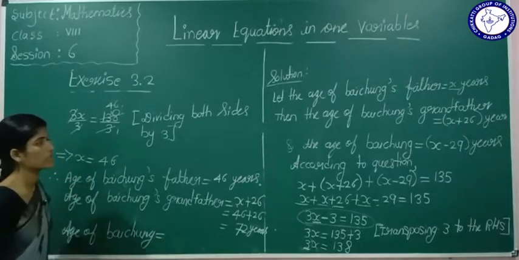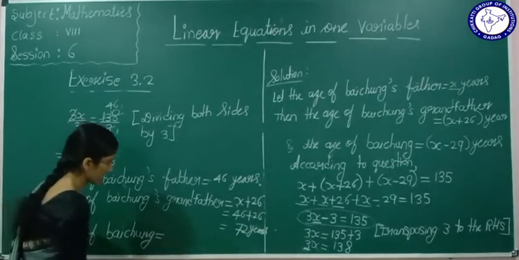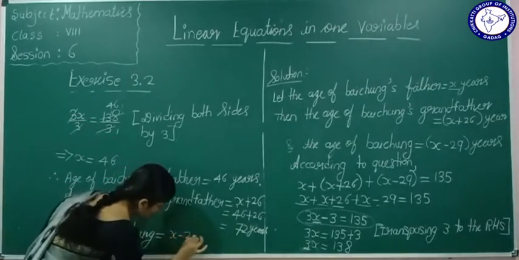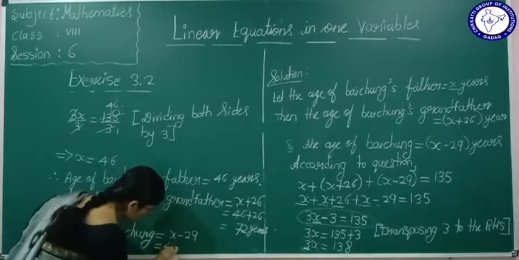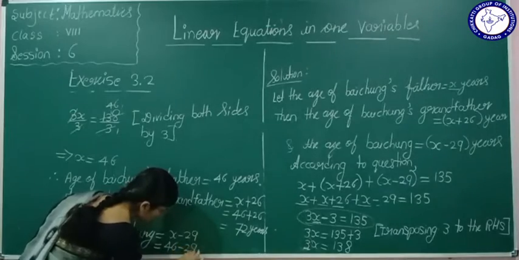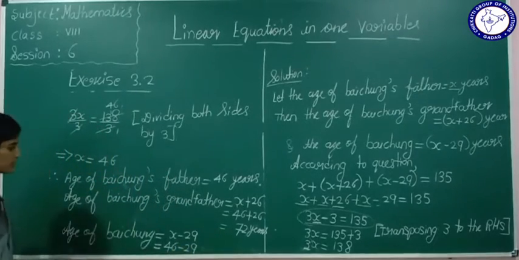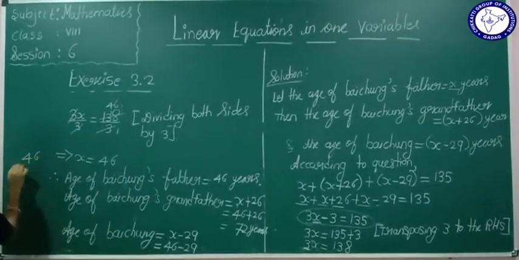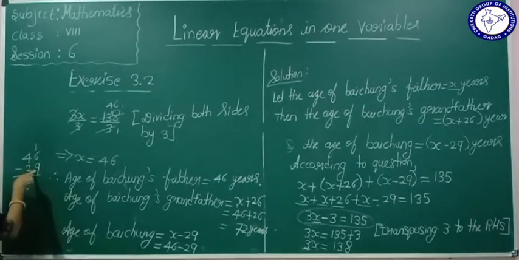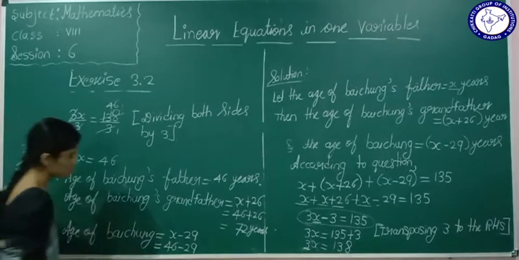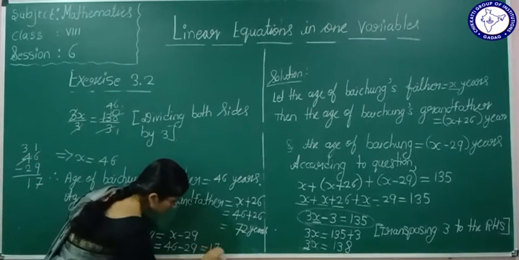Age of Baichung is nothing but x minus 29. What is x we took here? X is 46. 46 minus 29. What is 46 minus 29? 16 minus 9 is 7. Here 3 minus 2 will be 1. That will be 17 years.